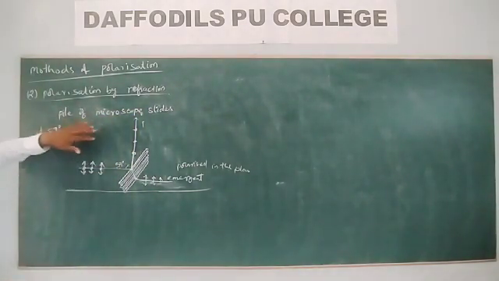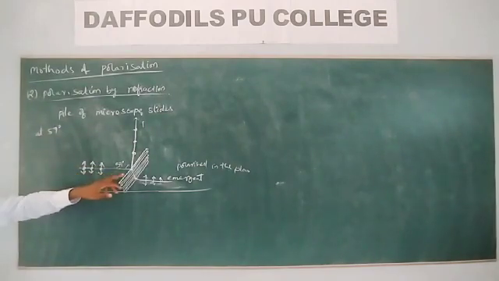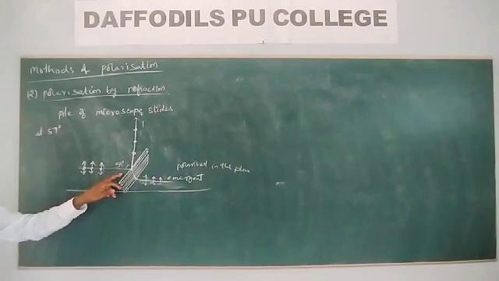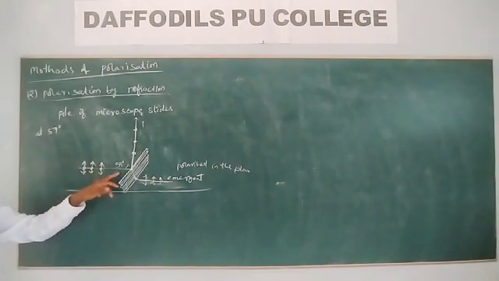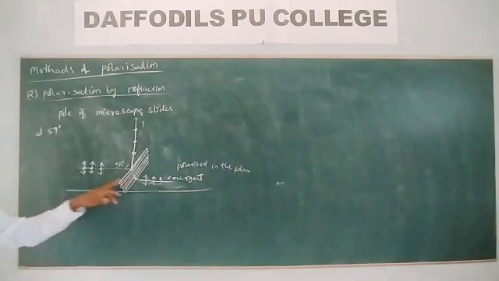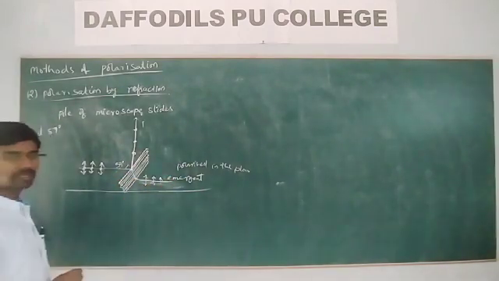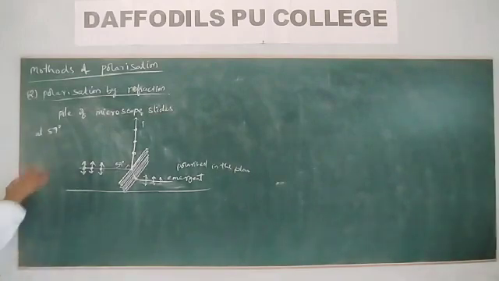Whenever we take a pile of microscope slides arranged at an angle so that the light is incident at 57 degrees for glass, or for water at 53 degrees, then the refracted light is completely plane polarized, and this is how we can get polarized light even by refraction.